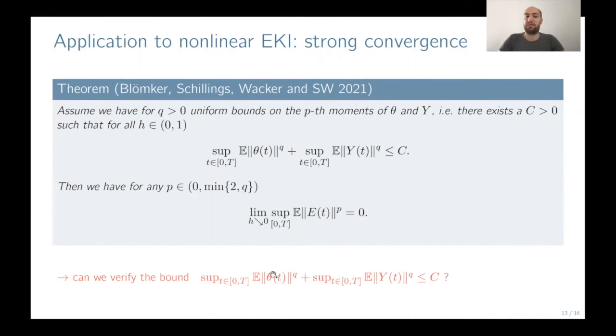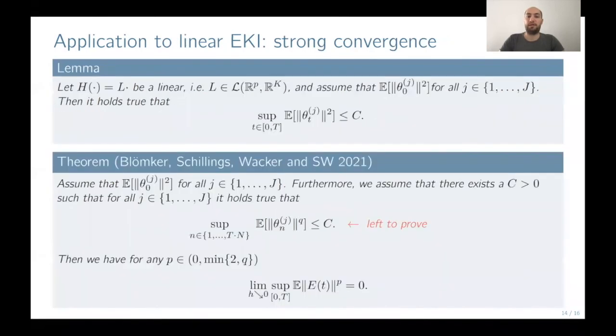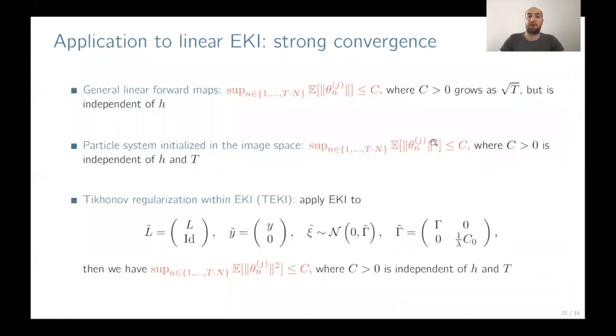And now the question, of course, arises, can we prove these bounds, or under which setting can we verify these bounds? And here we come to the linear assumption. So we assume that our forward map is linear, denoted by this L. And under very weak assumptions, or for very general forward maps L, we now can prove that the SDE solution is bounded by some constant. It's left to prove that now the discretization scheme, so the numerical approximation, is bounded as well. And therefore, we can prove under different conditions that this bound is verified.